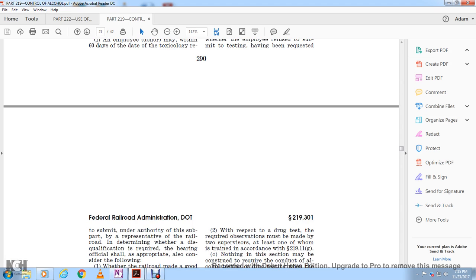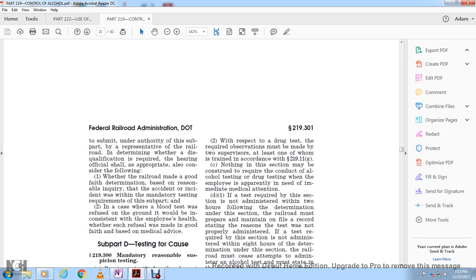The official in the hearing shall appropriately also consider the following: whether the railroad made a good faith determination based on reasonable inquiry of the accident incident, whether the mandatory testing requirements of the subpart applied, and, in case of a blood test, whether it was refused on the ground that it would have been inconsistent with the employee's health, whether the refusal was made in good faith and based on medical advice. Subpart D, testing for cause.